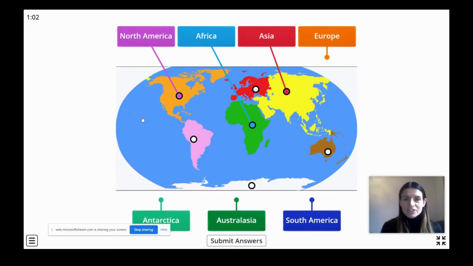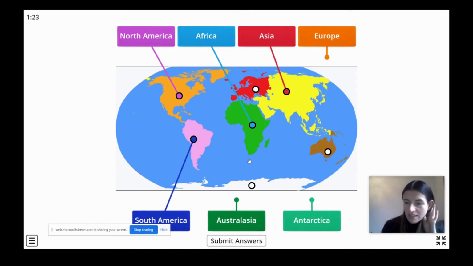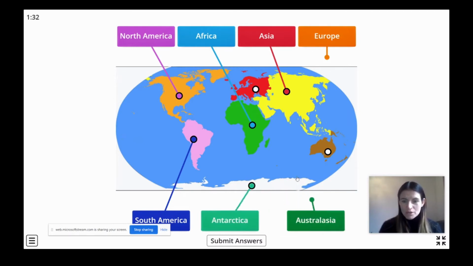So we've got Asia, Africa, North and South America. So North is up, South is down. So there we go, we have South America. Asia, Africa, North and South America. What's next? Antarctica, the next biggest one. And I know Antarctica is full of snow.